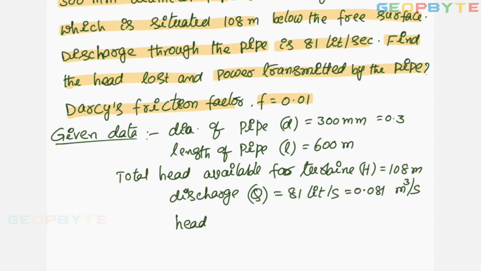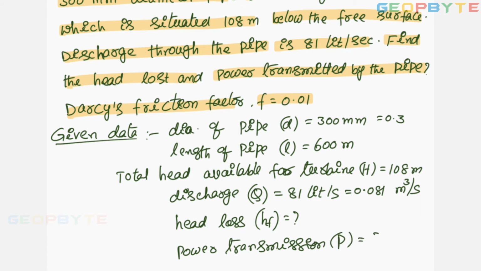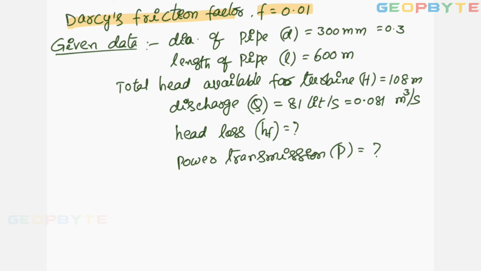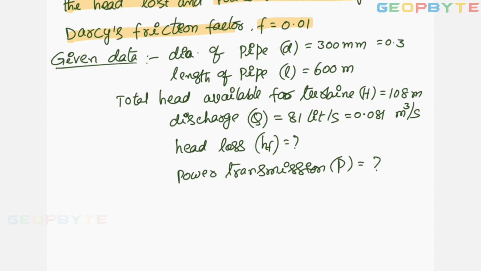Head loss due to friction HF equal to how much, and power transmission by the water to the turbine. That means indirectly you are asked to find how much power is available for the turbine through the water.